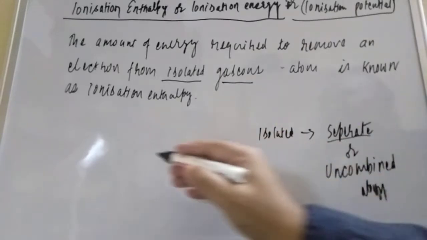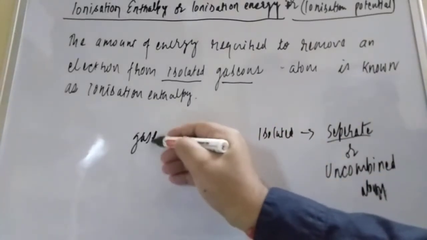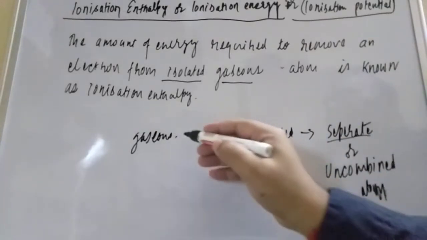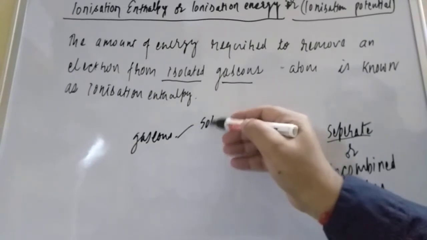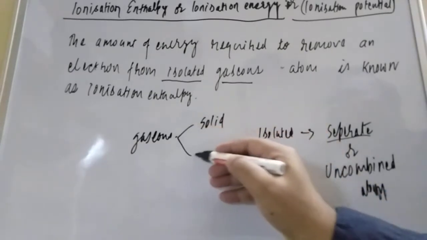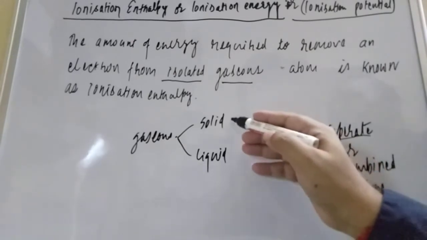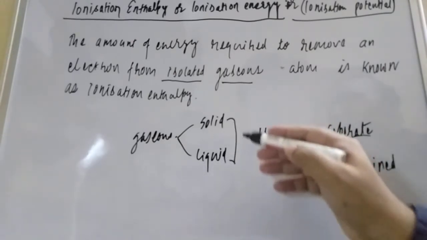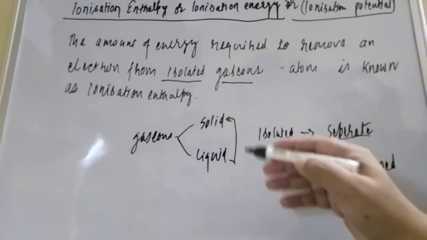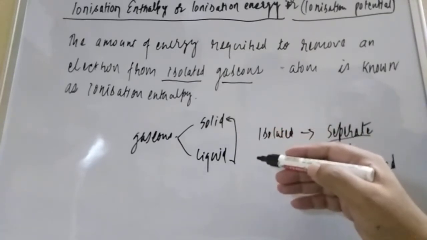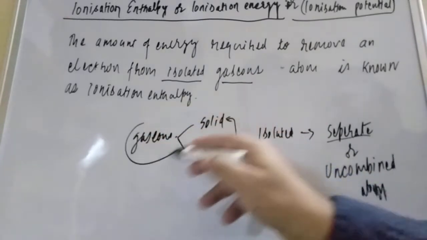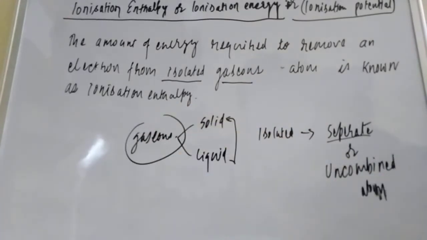Now gaseous. If you talk about the solid and if you talk about the liquid, in these two cases it is very difficult to remove the electron. But when you are talking about gaseous, it is the most loosely state.